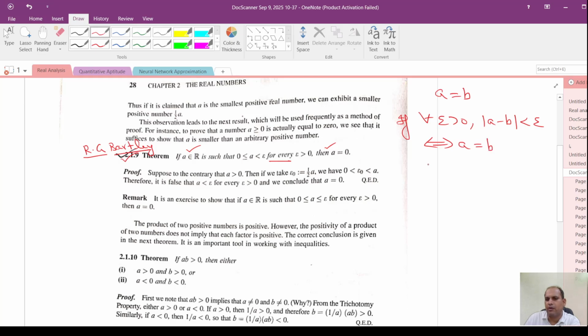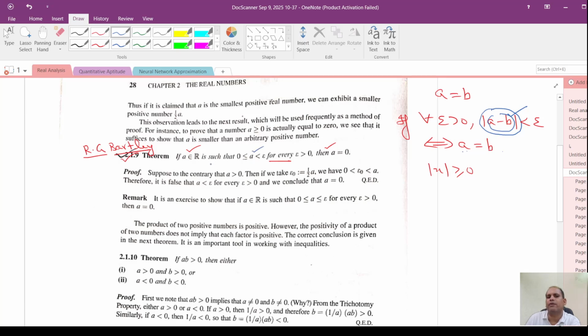If we recall the definition of the absolute value function, it always takes a value either 0 or greater than 0. Since this whole quantity has to be less than epsilon and cannot be negative, the only possibility is that A minus B has to be 0, which implies A equals B. If we take B equal to 0 here, we get this result.